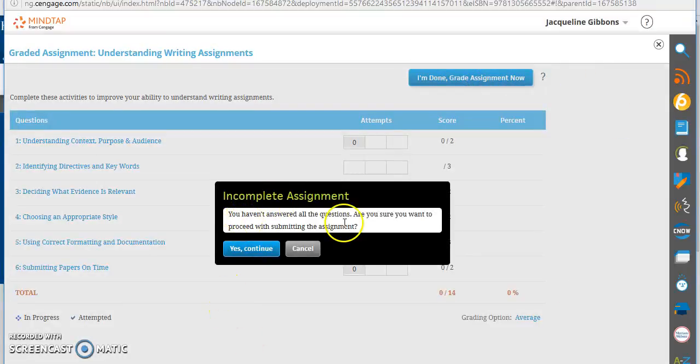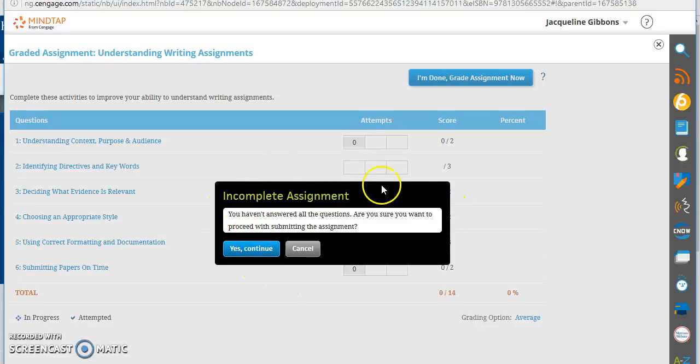It's going to say you haven't answered all the questions. Are you sure you want to proceed with submitting this assignment? And by then you already know your score out of 14. So if I got a 14 out of 14, obviously I'm happy. I'm just going to say yes, which this will have different words on it for you because you'll complete the assignment.